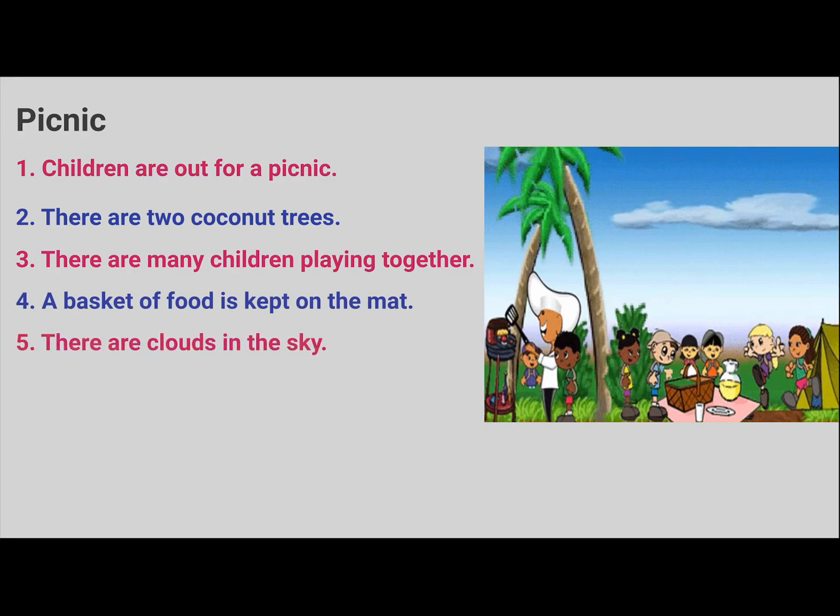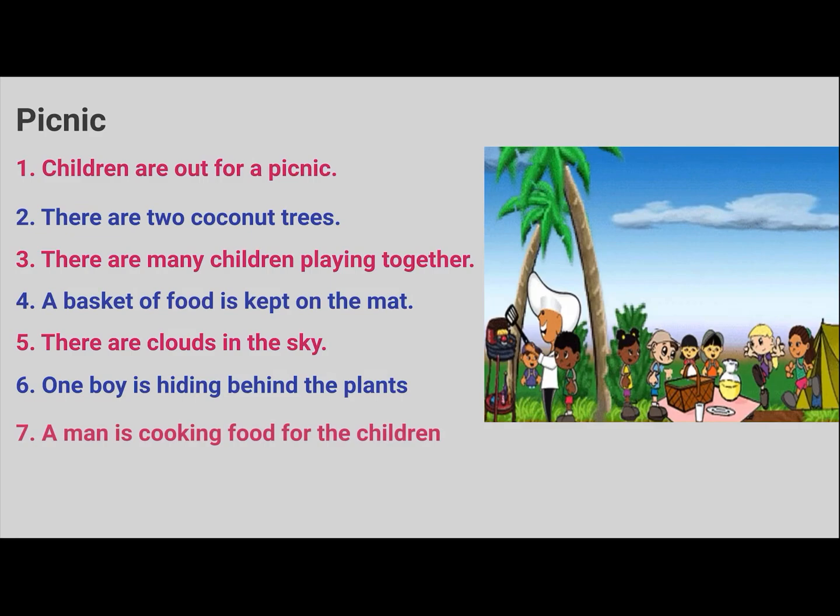There are clouds in the sky. One boy is hiding behind the plants. Can you see a boy hiding behind the plants? Okay. A man is cooking food for the children. See, a man is cooking food. Children are having a good time.